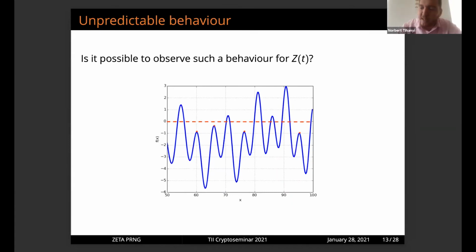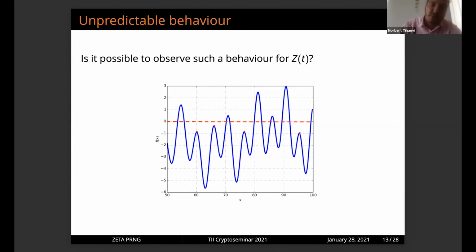So if somebody would like to observe such interesting things, is it possible to observe the behavior of the zeta function like this? You can see that the local maximum of the function, for example, here in the first position is positive. Here the local maximum is negative, then positive. So basically, you can see that between 2 zeros, there was no sign change of the function. So it can produce interesting behavior. Hopefully, it shouldn't happen.